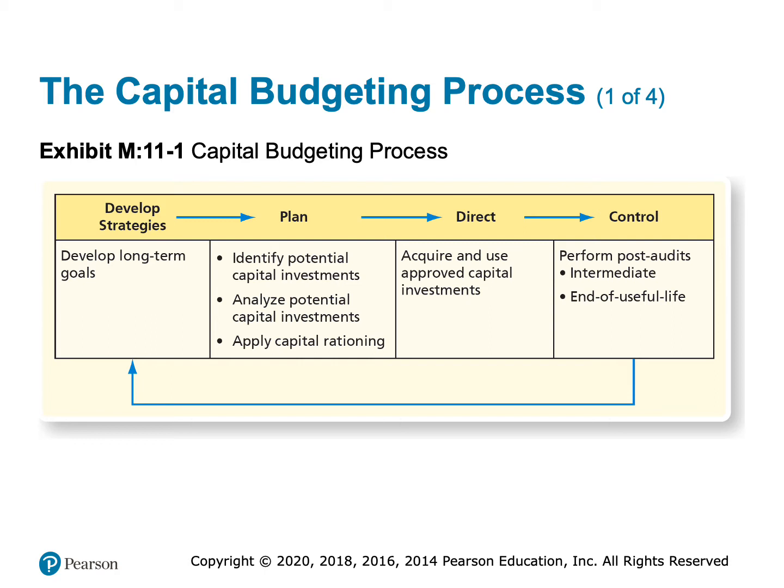We're going to apply capital rationing, which says I have X number of dollars to spend, and anything over that is automatically off the list, right? So if I'm going to buy a car, maybe I say, hey, I've got $40,000 to spend, and anything that's over 45,000, well, that's off the list. I can't afford it. And then for the rest of the capital investment procedures, we're going to analyze them, which is what we're going to spend the bulk of this chapter on.